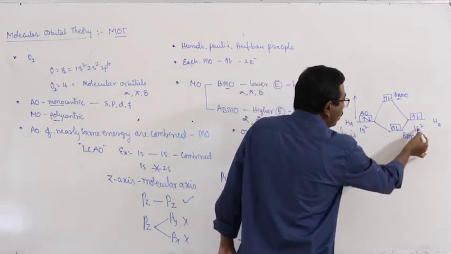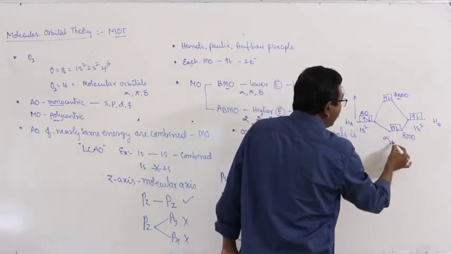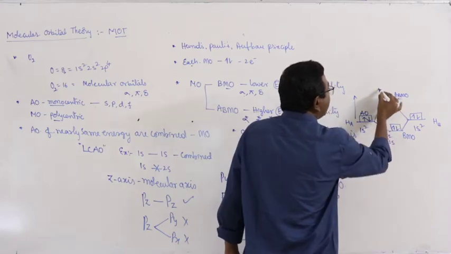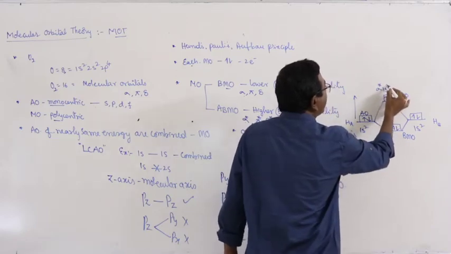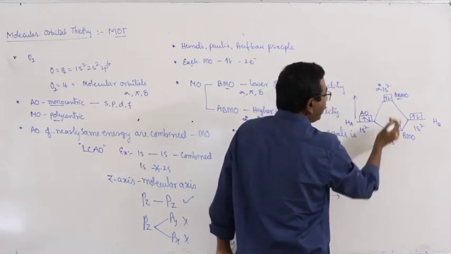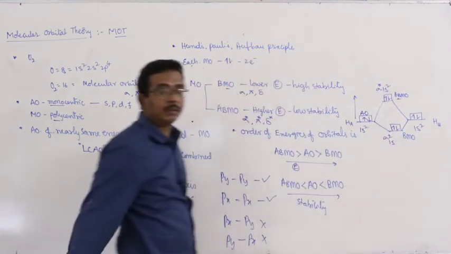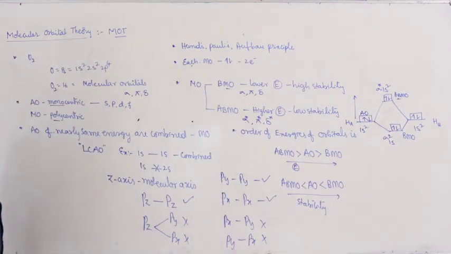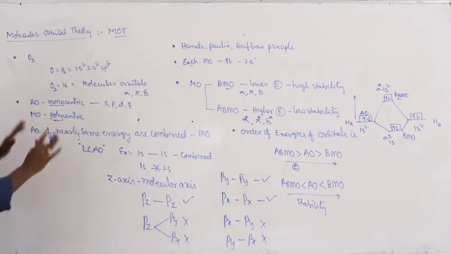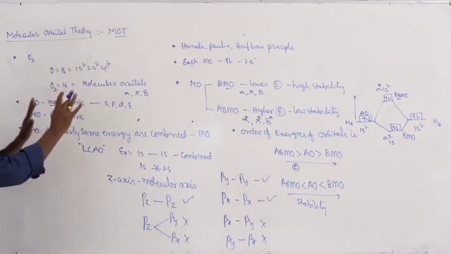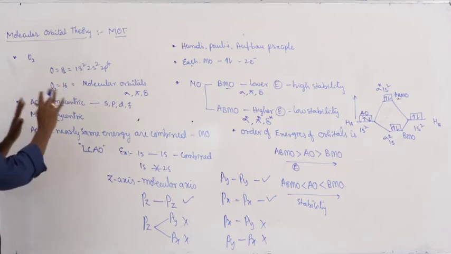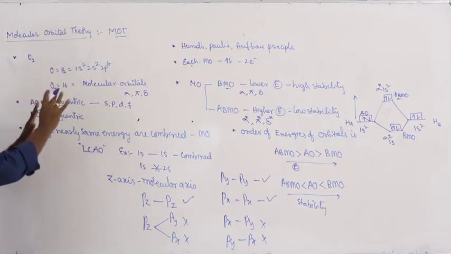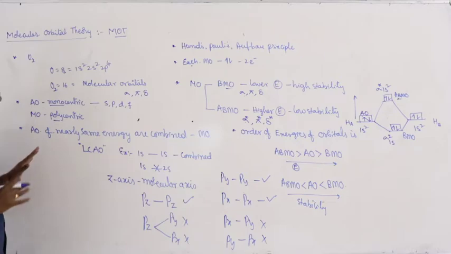Now this is the 1s combination, sigma 1s2, and this is sigma star 1s2. This is bonding, this is anti-bonding. Here I am repeating the points which are already given.